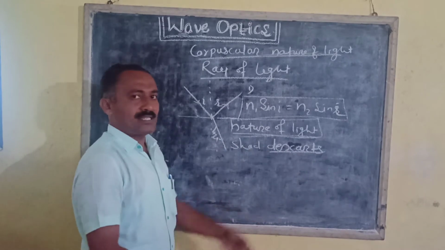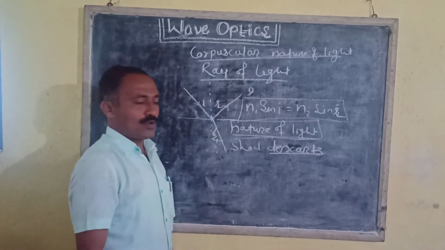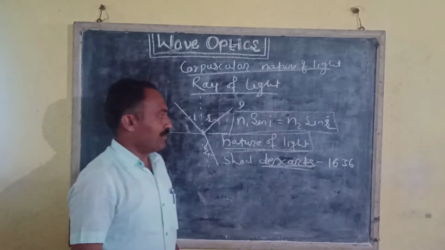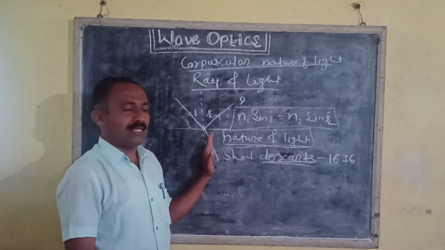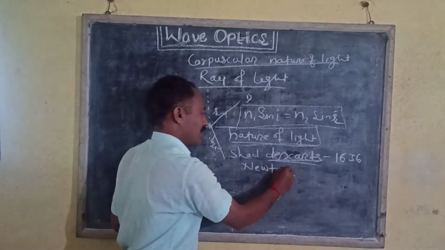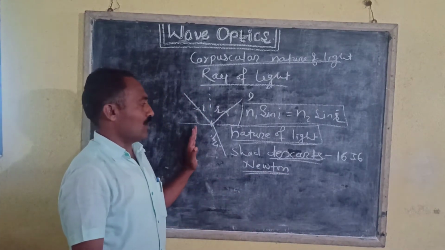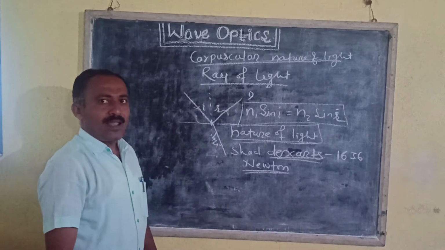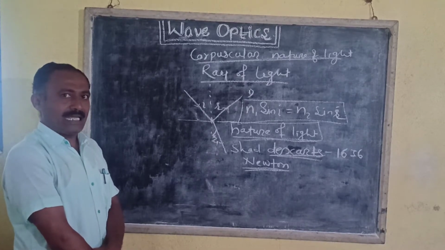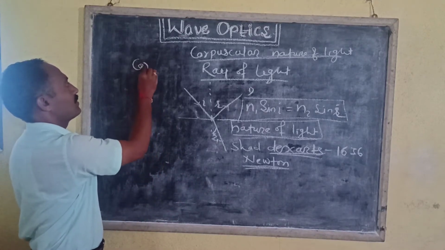The scientist Descartes proposed his theory, or explained the particle nature of light, in 1636. This concept was developed later on by the scientist Newton, who explained the particle nature of light, that is, the corpuscular nature of light. According to Newton, light consists of a large number of tiny, hard, elastic and massless particles known as corpuscles.